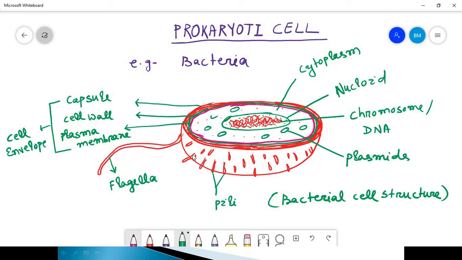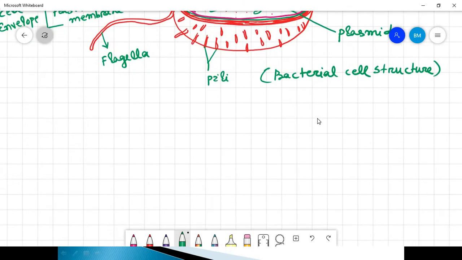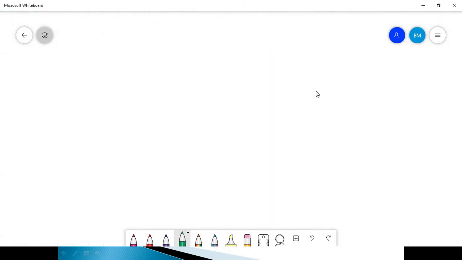Okay, I have shown the picture. Let's discuss what I told you. I'm just writing it. I'm changing the color here.